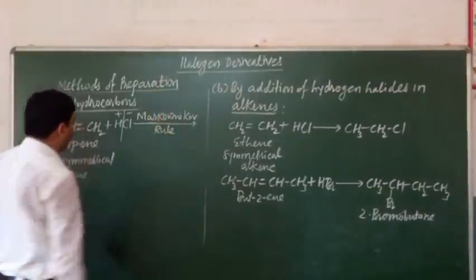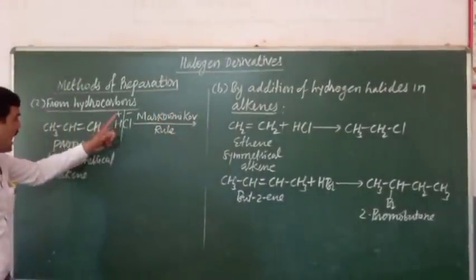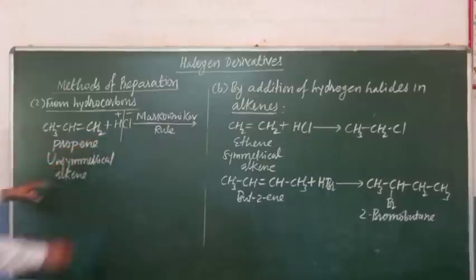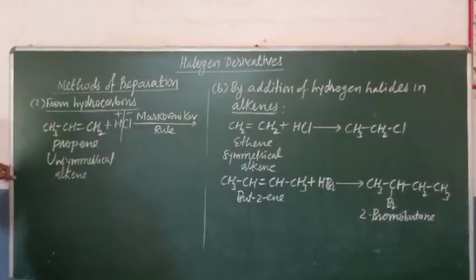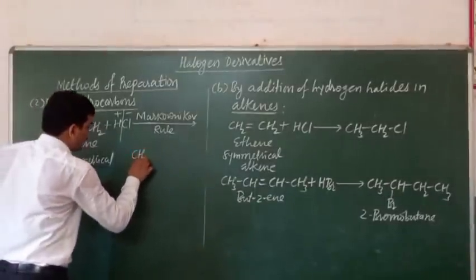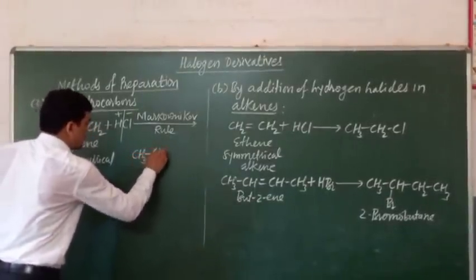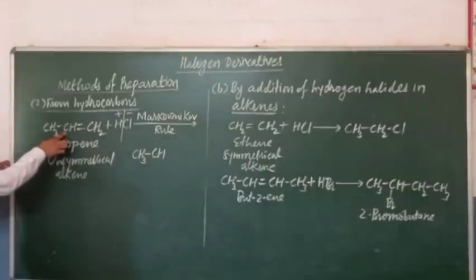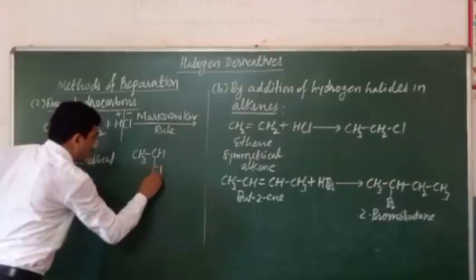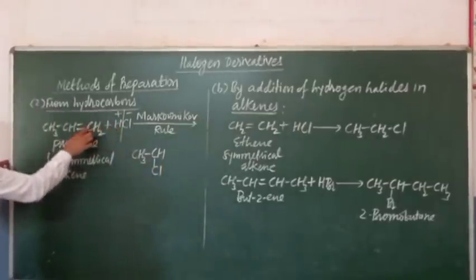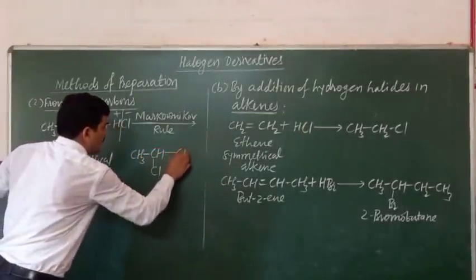According to the Markovnikov rule, the negative part of the hydrogen halide will combine with the carbon atom of the alkene having fewer hydrogen atoms. So here CH3CH is the carbon with fewer hydrogen atoms, and therefore Cl will combine with this carbon, and the hydrogen will combine with the other carbon atom.